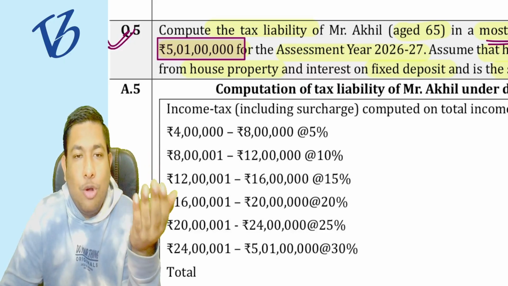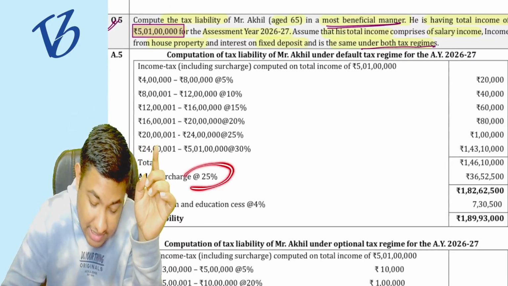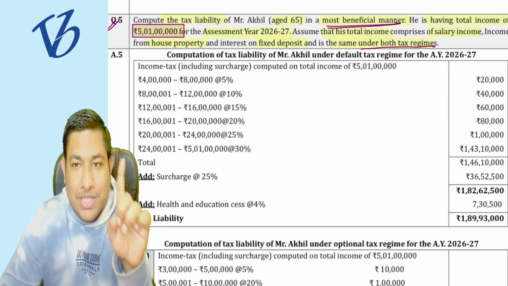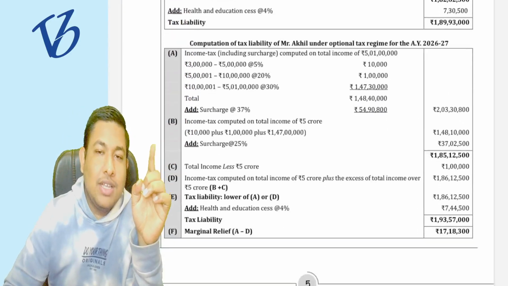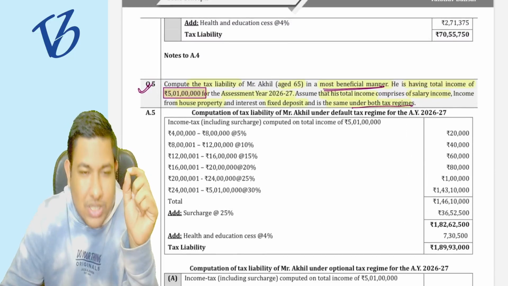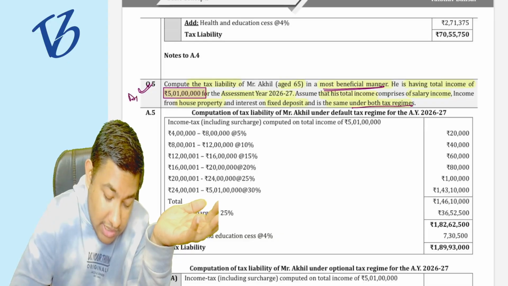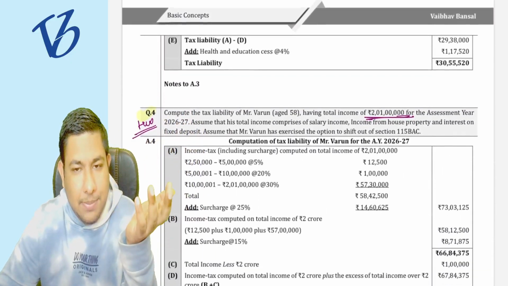You have to compute the normal tax liability on that income. Understood? But the surcharge is going to be restricted to 25% only, not 37%. That is already taught to you. Correct? Now, computation of total income is going to be the same. So on question number 4, there is nothing. Question number 5, I have already discussed with you. Question number 4 is going to be homework, which is absolutely the same.